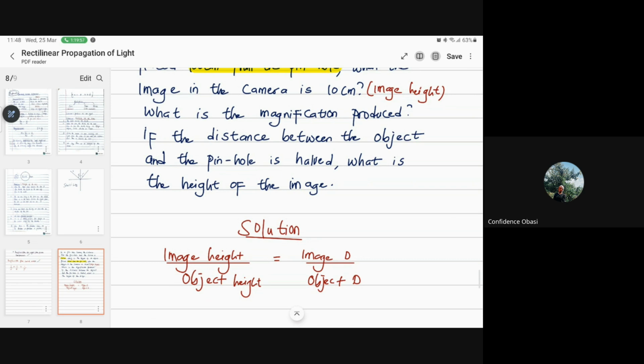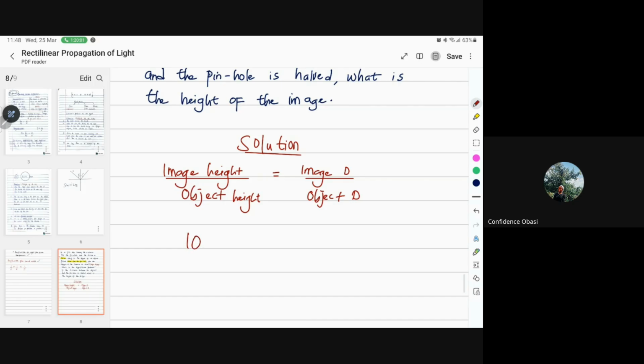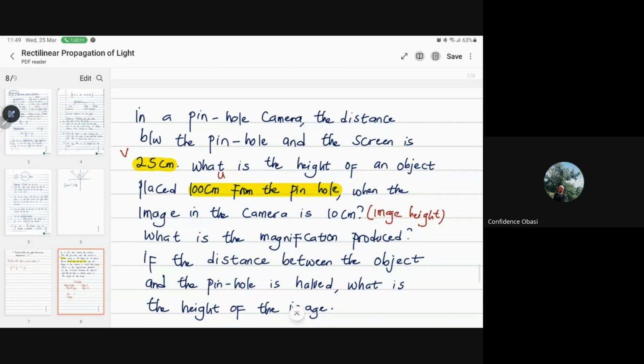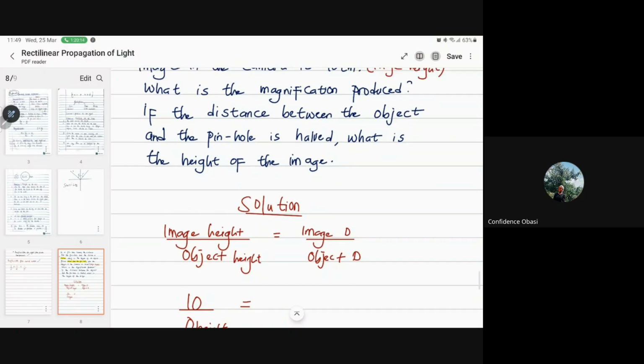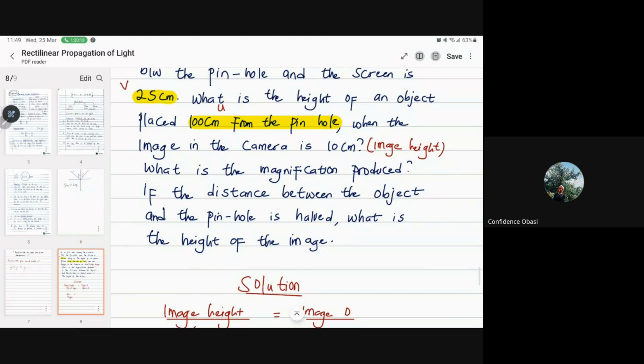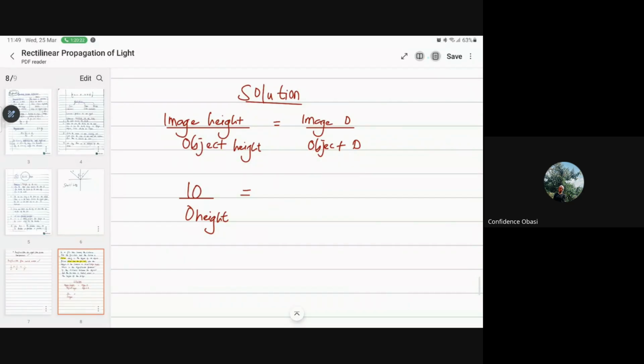So the image in the camera, they give us 10 right here. So this is 10 over the object height, is equal to the image distance, which is 25, over the object distance U. Anyone getting the same answer as Justice? Titi, I didn't hear, what did you say? This is 25 over U. Did you give a thumbs up?